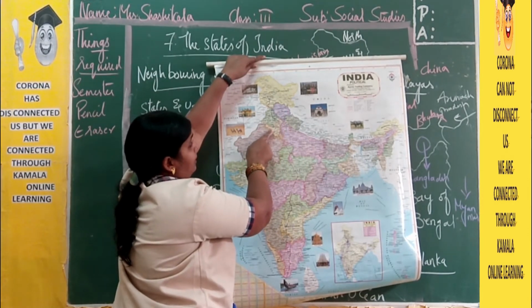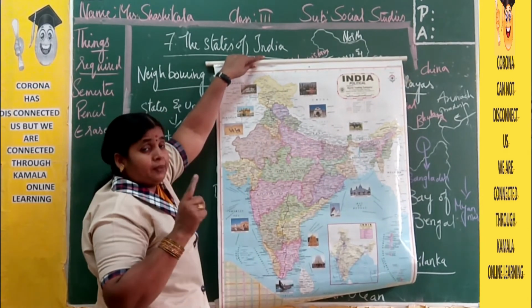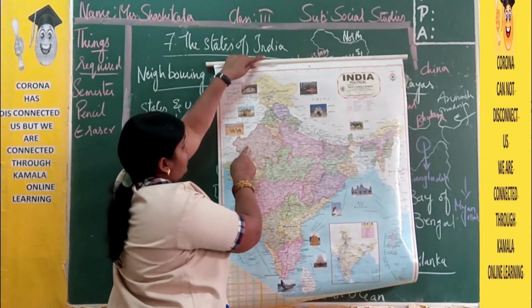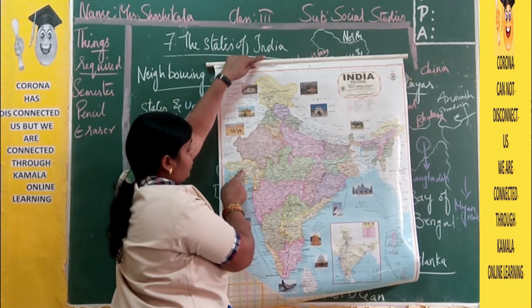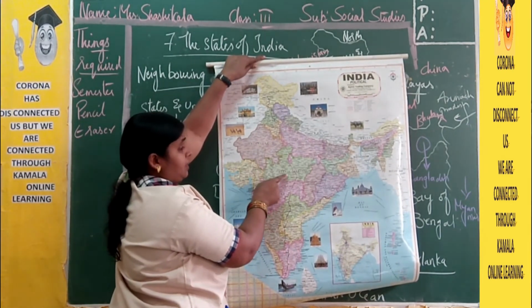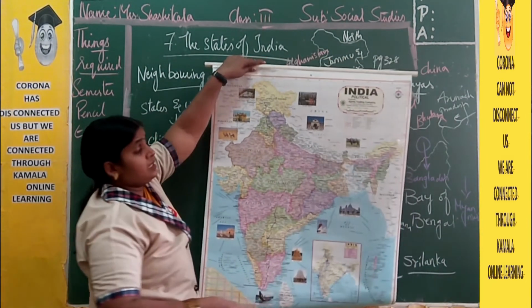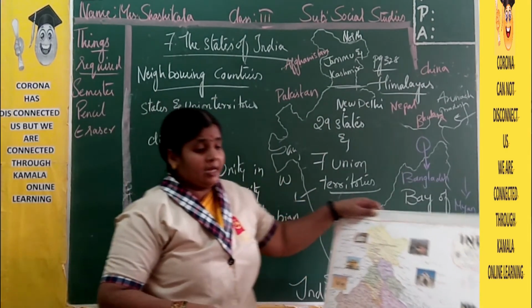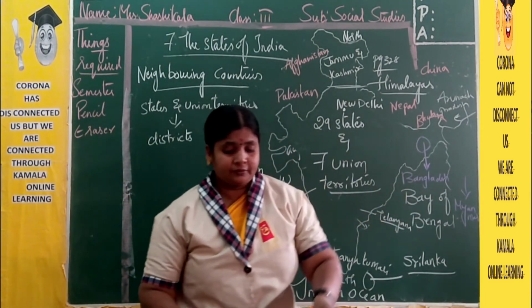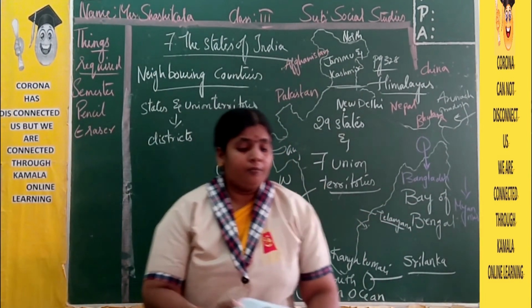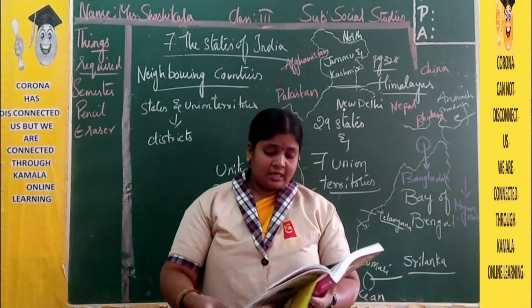Punjab and Haryana have one combined capital, Chandigarh. Rajasthan, Jaipur. Gujarat, Gandhinagar. Madhya Pradesh, Bhopal. Like this, for all the 29 states we have 29 capitals. Please learn all these states and capitals.